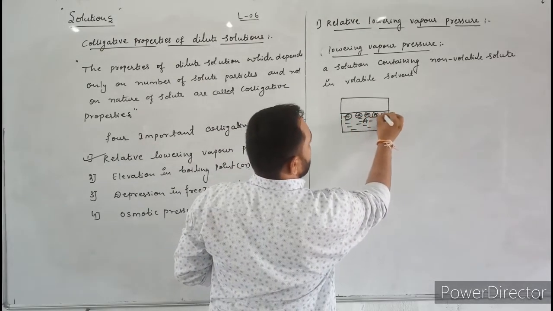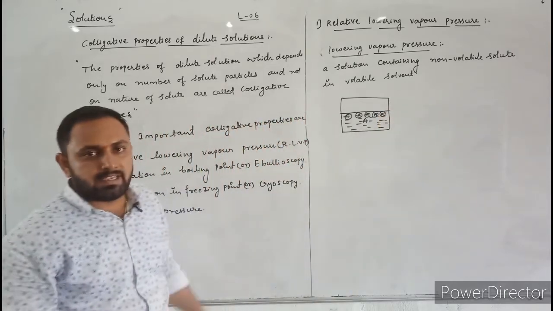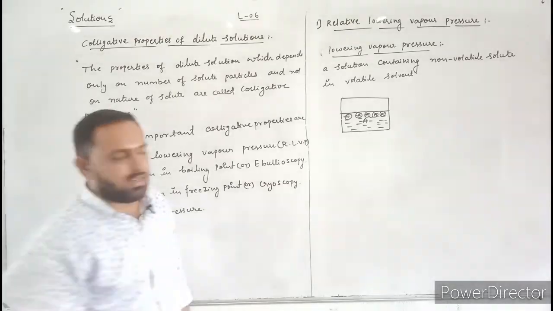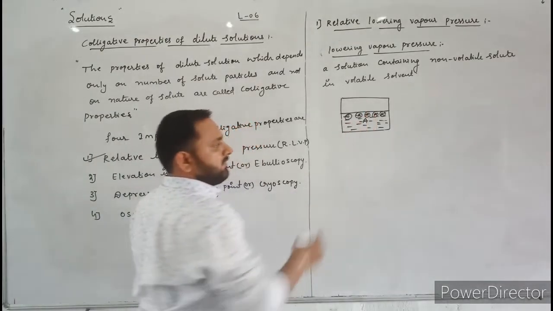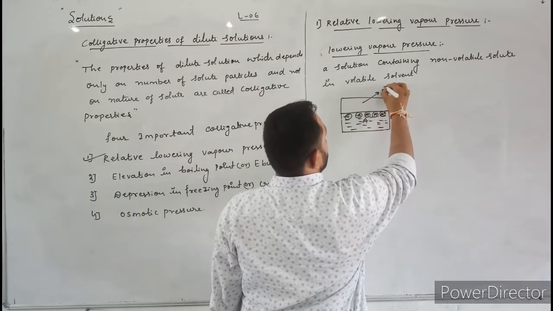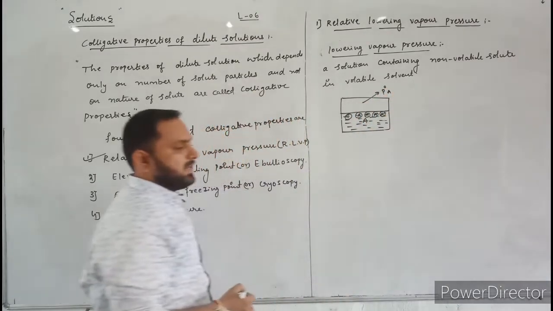That's why a large number of solvent molecules escape into the vapor phase and they produce more vapor pressure. That's why the vapor pressure of pure solvent is represented by P naught A.